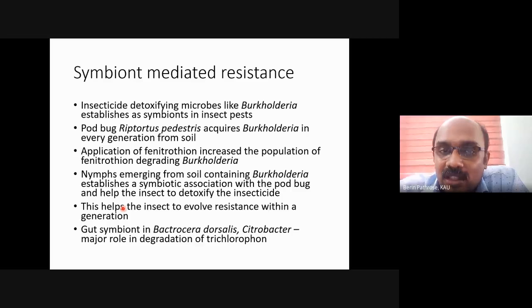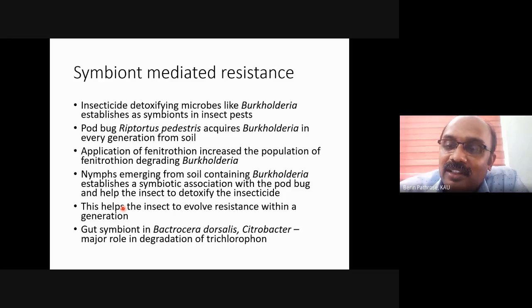Fenitrothion is an insecticide routinely used in the cowpea ecosystem. So we have a microbe, Burkholderia.